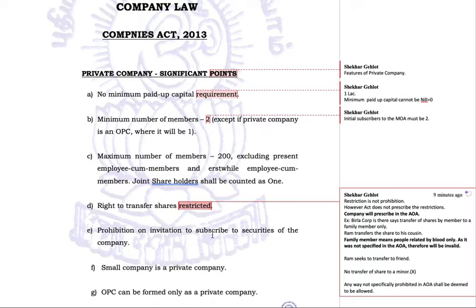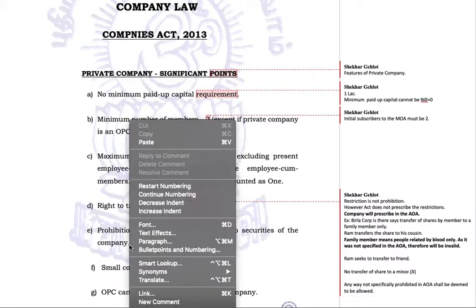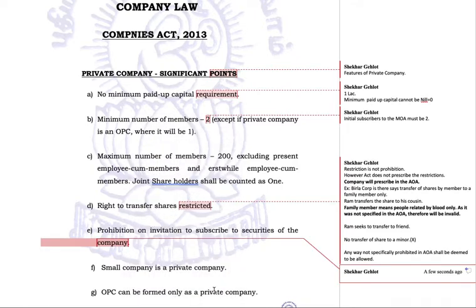Prohibition on invitation to subscribe to the securities of the company. This is called advertisement. Advertisement for shareholdings or buying the shares.